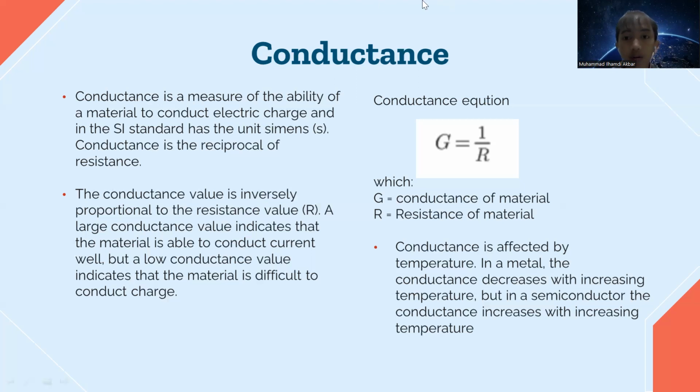This is the conductance equation. G equals 1 divided by R, where G is conductance of material and R is resistance of material. Conductance is affected by temperature. In a metal, the conductance decreases with increasing temperature, but in the semiconductor, the conductance increases with increasing temperature.